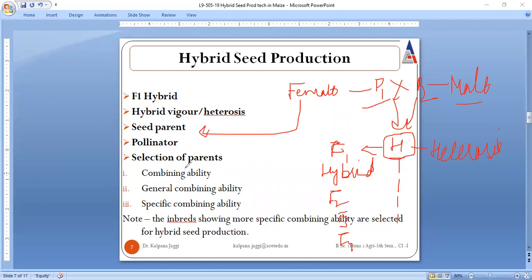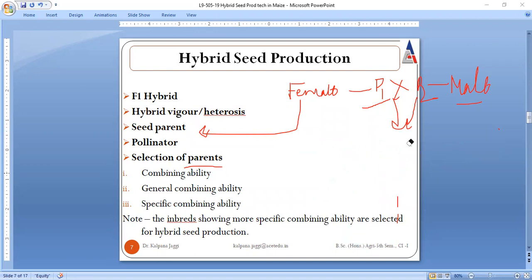Now we will talk about the selection of parents. Before we actually go for seed production, a very important criterion to be considered is the selection of parents, right? So when we talk about the selection of parents, some varieties are selected.